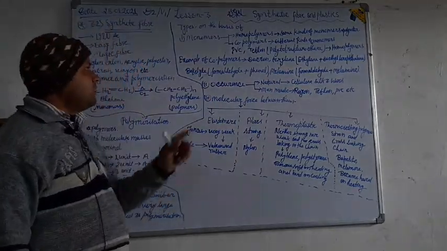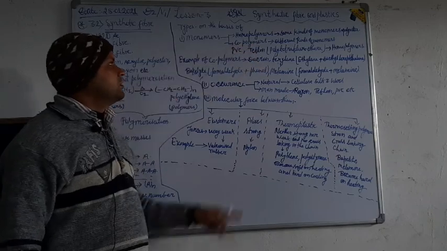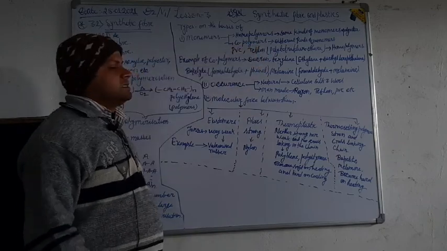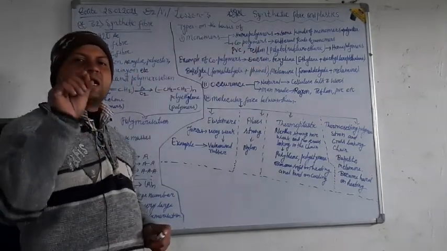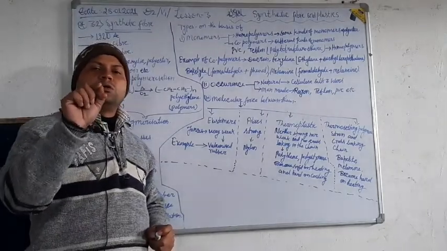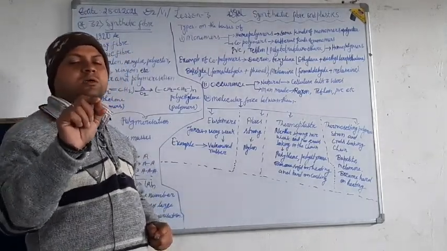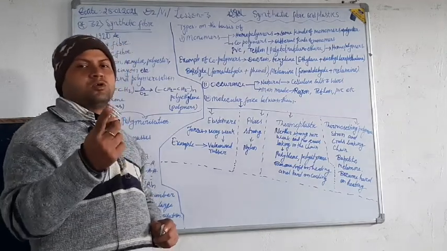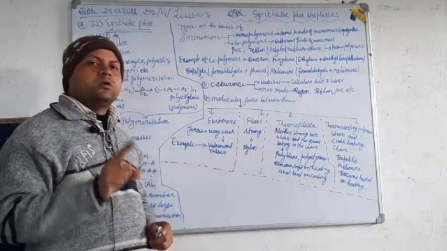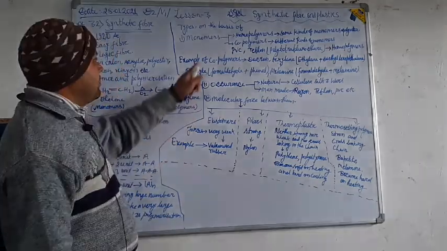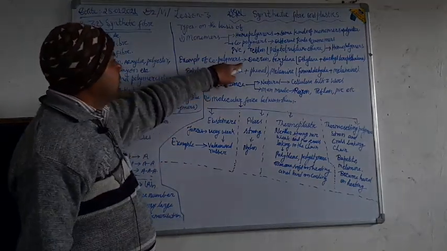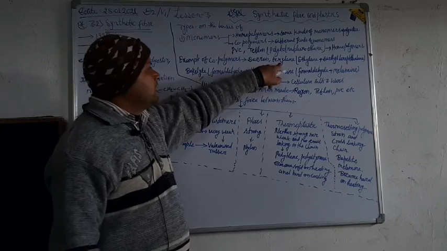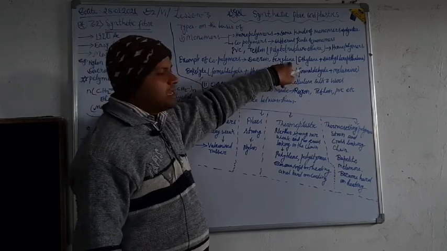Now, copolymers. What are copolymers? Copolymers are those polymers which are formed by more than one kind of monomer. For example, Dacron, Terylene.